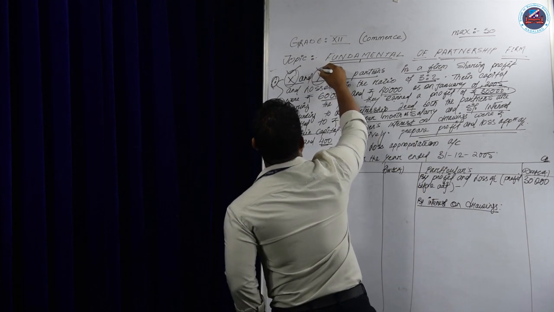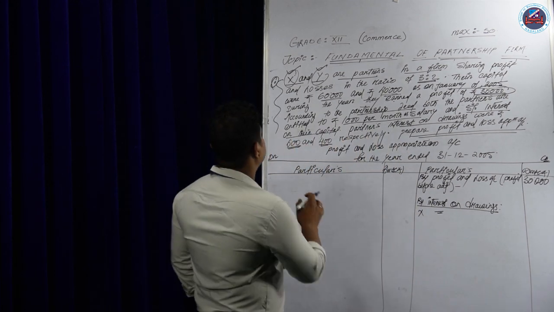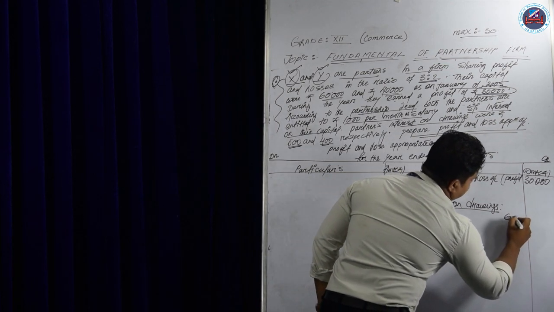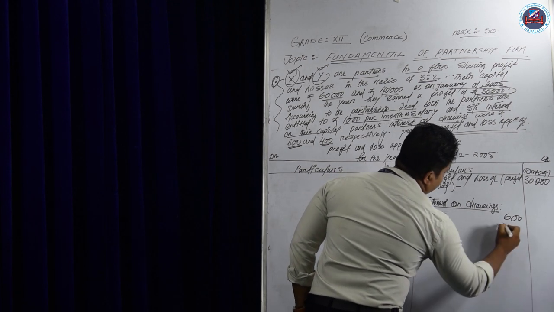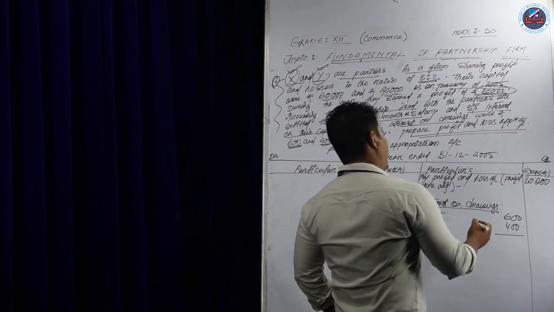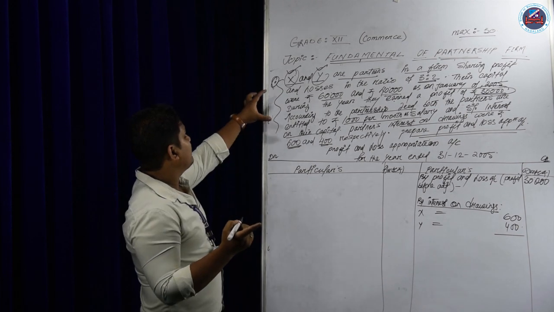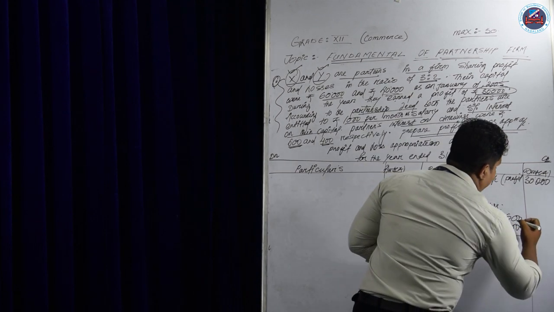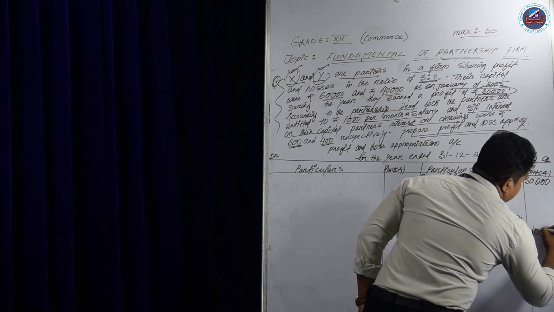Two partners, X and Y. X is given 600, and Y is given 400. After doing the format of the profit and loss appropriation account, if you do this sum, you will understand the format. I am teaching with a simple question. 600 plus 400 will be 1,000.